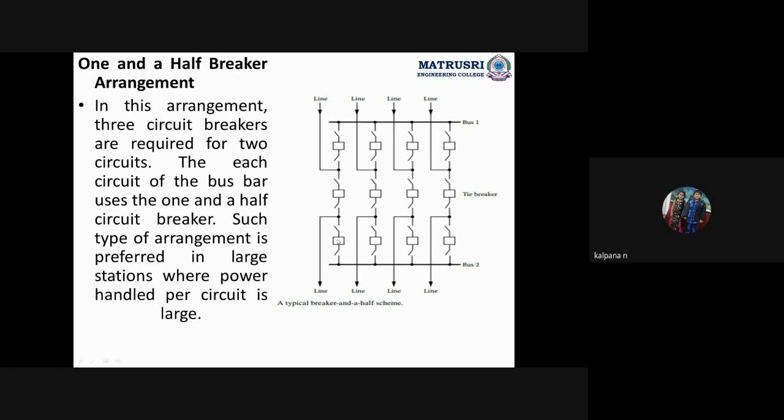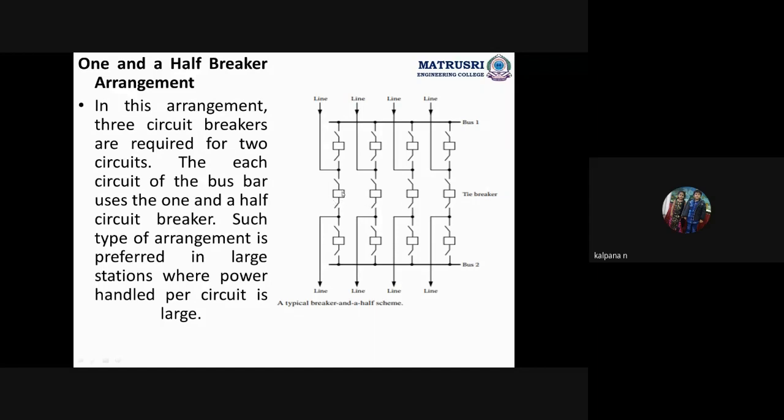So one breaker and two isolators are completely for one line. One circuit breaker and two isolators specially for this line, and this circuit breaker and these two isolators for that line. But the middle circuit breaker and two isolators will share both the lines, the incoming line as well as the outgoing line. That's why the name given for this bus scheme or switching scheme is 1.5 breaker arrangement.